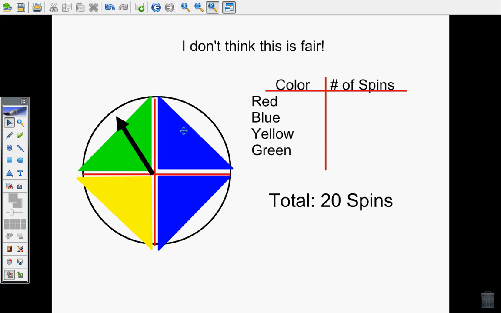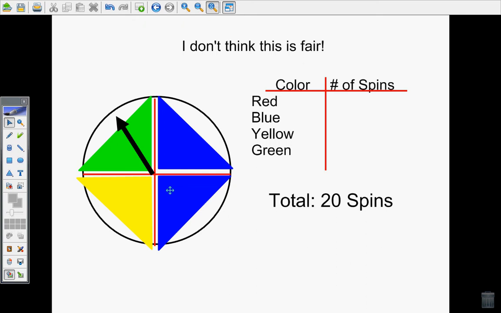Can you predict how many times I should land on each one of these spinner sections? This time, notice I only have 20 spins. Think about how many times it should land on each section. Well, you know the process should be 20 divided by 4 since there's 4 sections. If you're not comfortable taking 20 divided by 4, you could always guess.